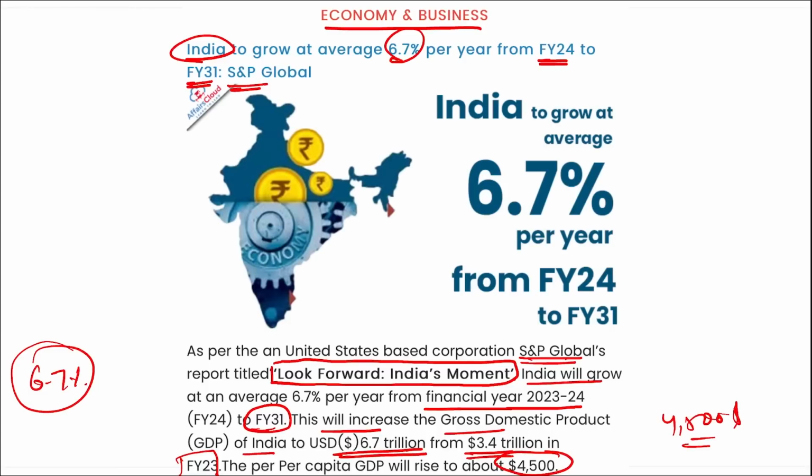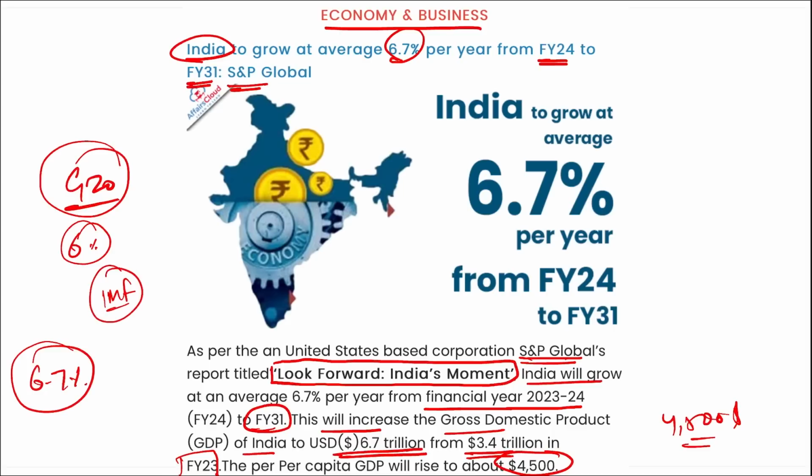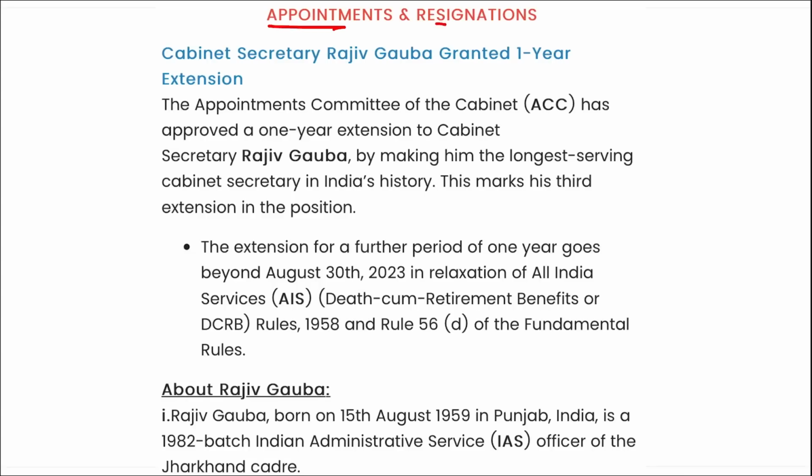Correct? And for the fiscal year 24, India will be the fastest growing economy in the G20 group, and the growth here will be almost 6%, right? Even if you remember yesterday, we saw that IMF projected that India will be growing by 6.1%, where IMF earlier projected that India will be growing by 5.9%, and there was an increase of 0.2% here. Correct?